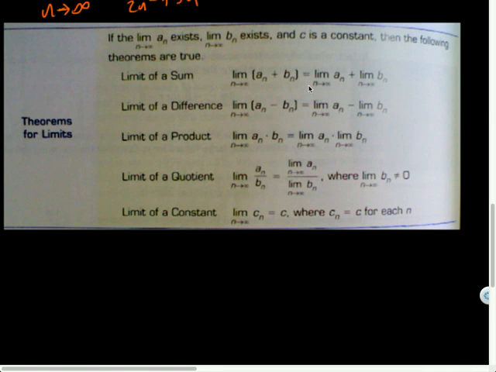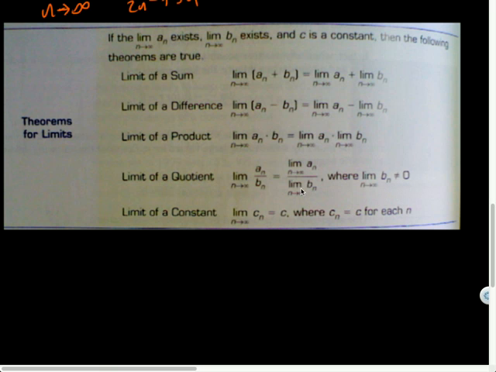Right? So imagine if function A is approaching 0, function B is approaching 1, the limit of A plus B would just be 0 plus 1, or 1. So that seems believable. Turns out the difference is true as well, so I can break it up into just two separate limits. Limit of a product, I can break up into the product of two limits. Limit of a quotient, I can break up into the quotient of two limits, and then they have one stipulation.